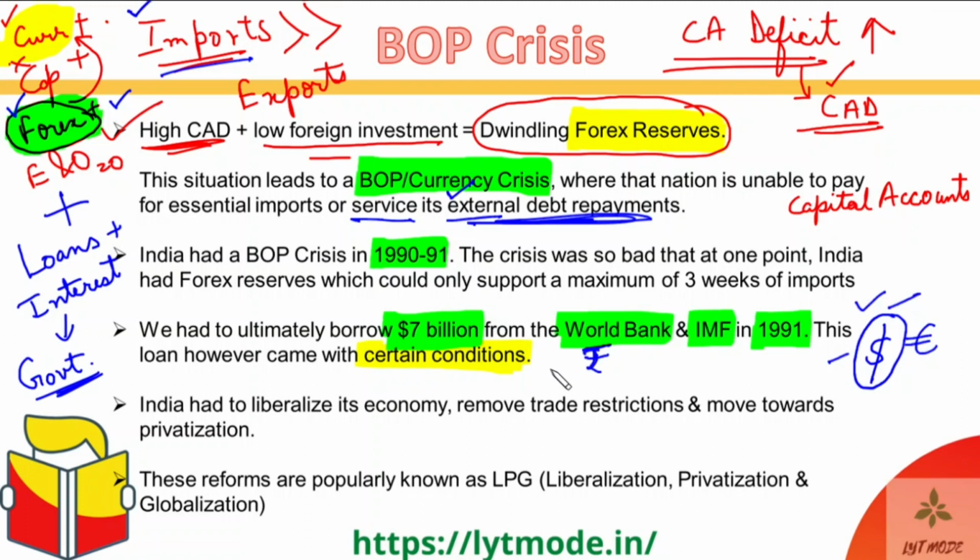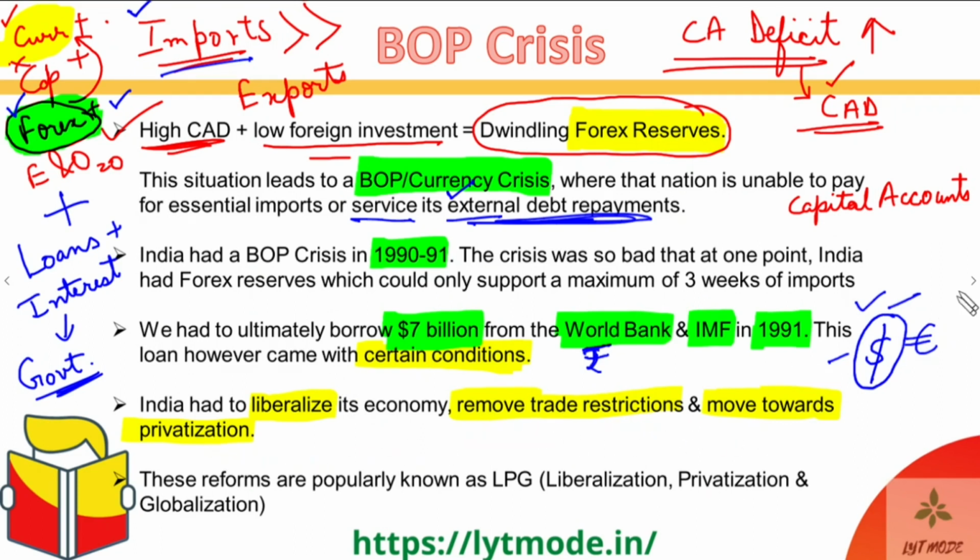So that is when we started moving from socialism towards more of a capitalistic economy. And what happened is that India had to liberalize its economy, remove trade restrictions, and move towards privatization. These were the basic conditions if we put them in a very, very crude sense. You do not need to remember each and every condition that was put by the World Bank and the IMF, but you need to understand the rough direction where they were trying to put India in. They were trying to put India in the direction of liberalizing the economy, removing trade restrictions, and moving towards privatization.